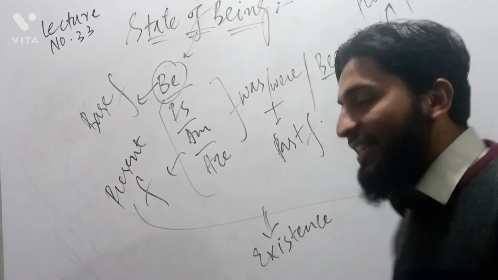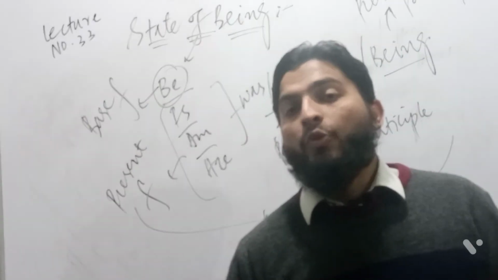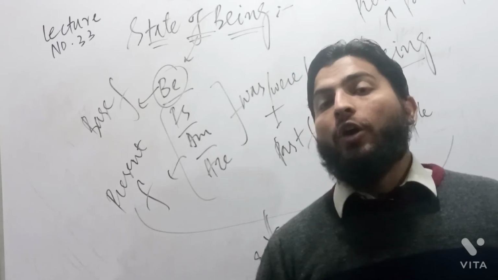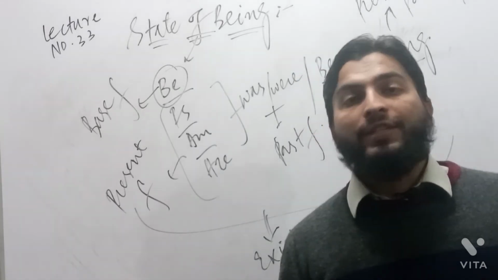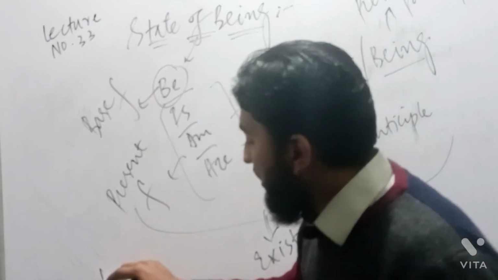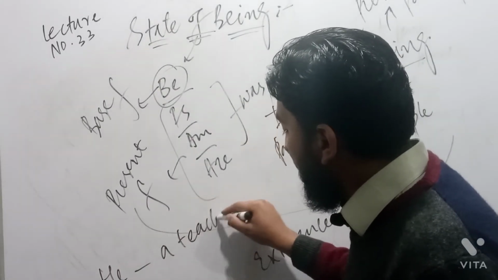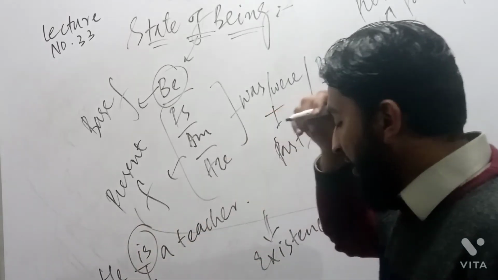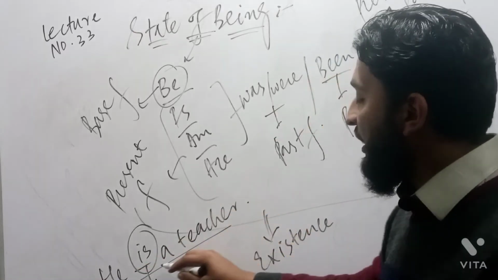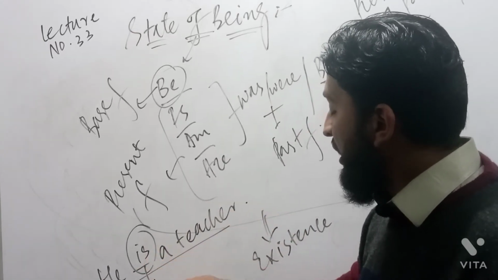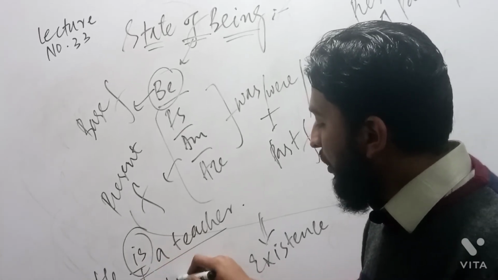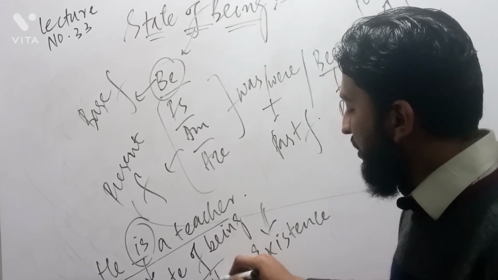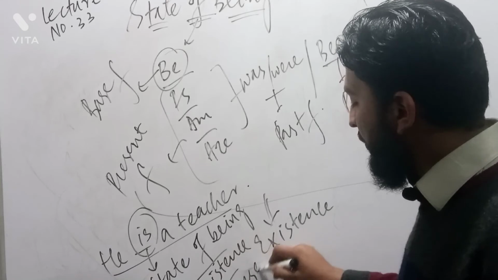In order to show existence of somebody or of something, we should use a verb in a sentence, and that verb plays the role of this thing that is called to show existence. For example, I say he is a teacher. Now he a teacher, I need a verb, that is, is. This shows us that the sentence is present indefinite, but actually with the help of this, is shows us state of being. It shows us existence. It shows us presence.